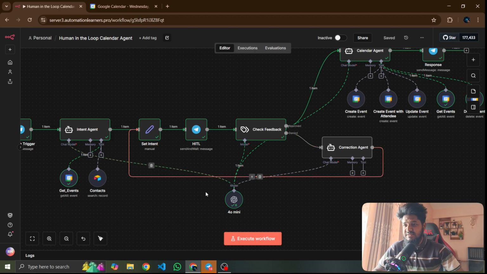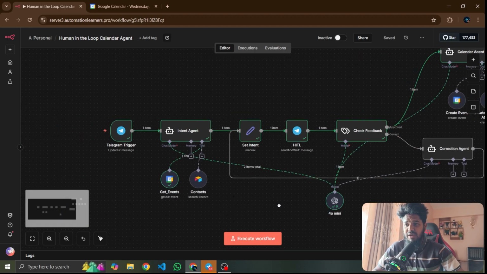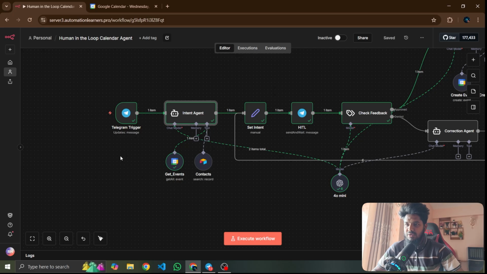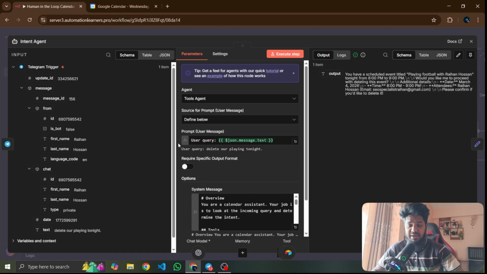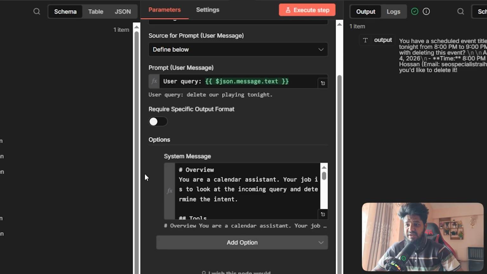Okay, this is the high level overview. Now I will break it down step by step. Okay, cool. Now this brings us to the intent agent, which gets information from Airtable and also the event created.